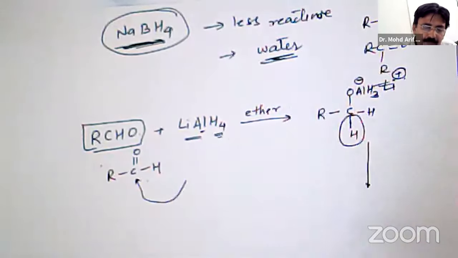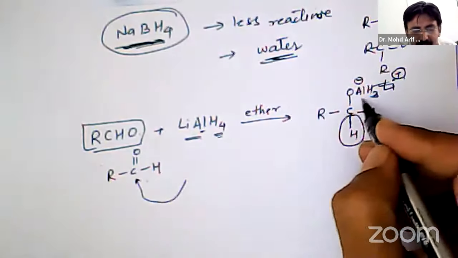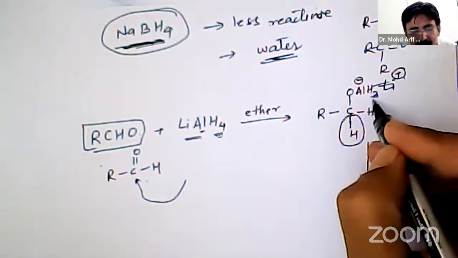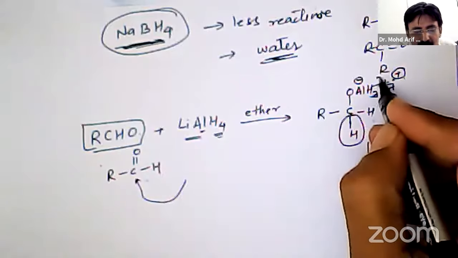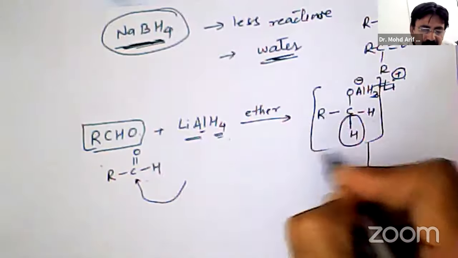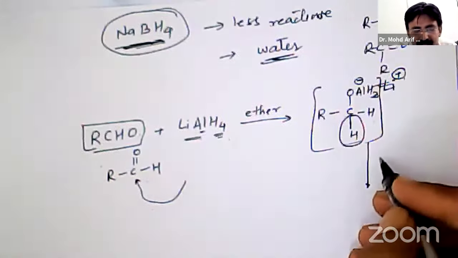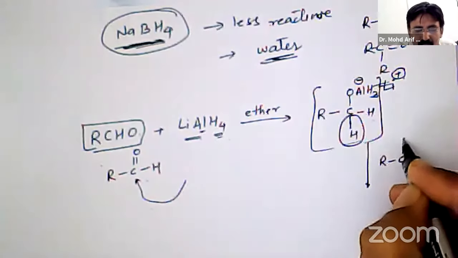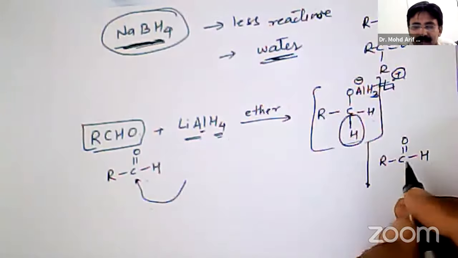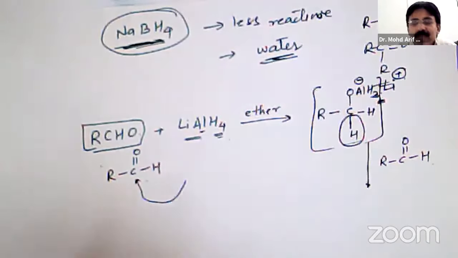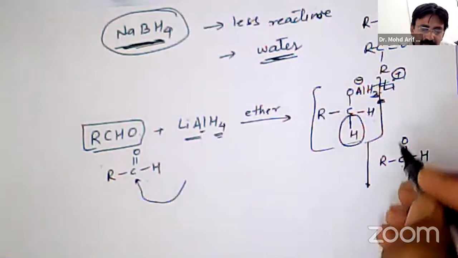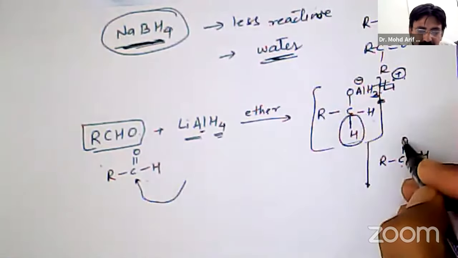Then the second molecule: it still has three hydrogen atoms, three hydrides, so it can react with a second molecule of aldehyde. The second hydride from AlH3 goes to carbon.